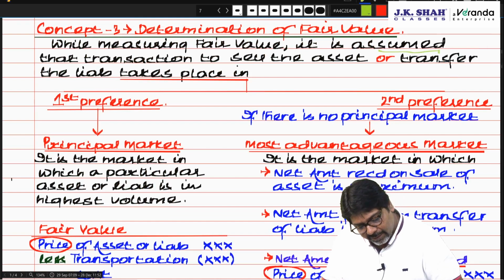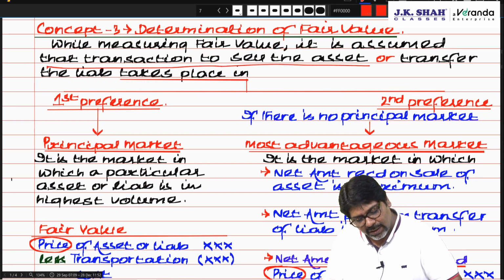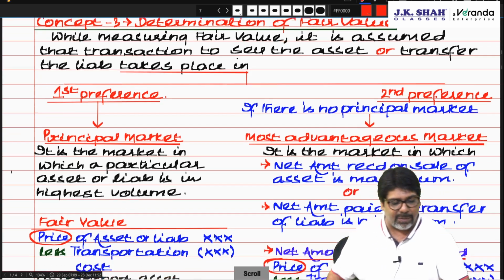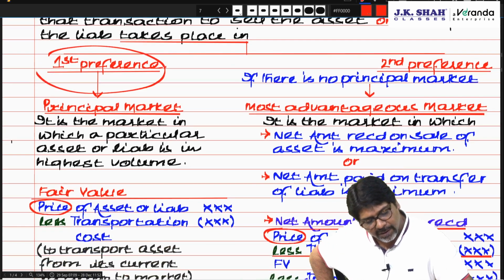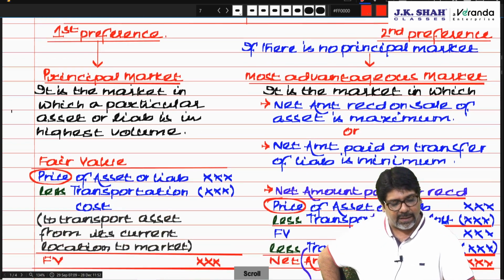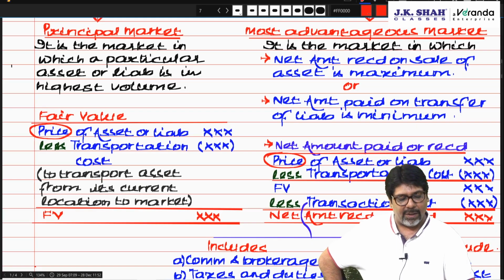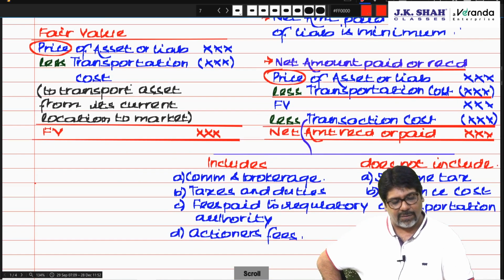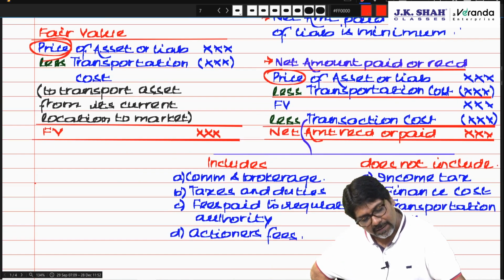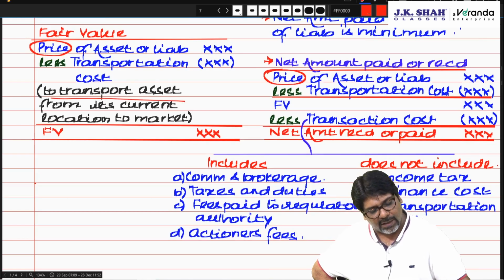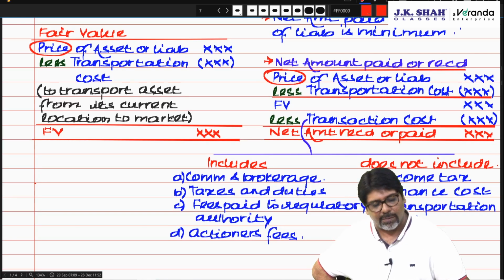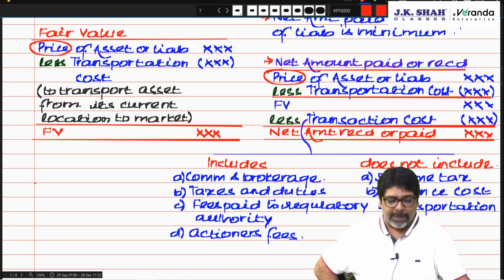While measuring the fair value, chartered, it is assumed that the transaction to sell the asset or transfer the liability takes place in the first preference, the principal market. It is the market in which a particular asset or liability is in the highest volume. That is the price of the asset or liability less transportation cost to transport the asset from its current location to the market. That is known as fair value.